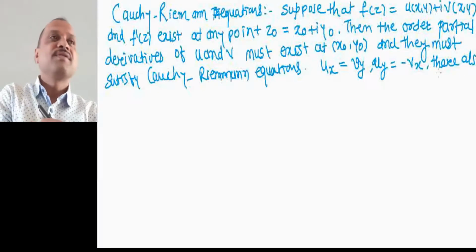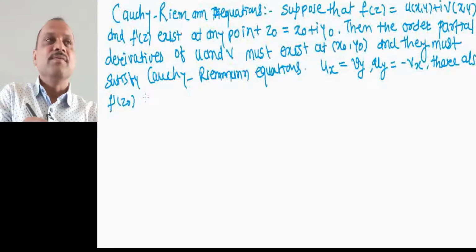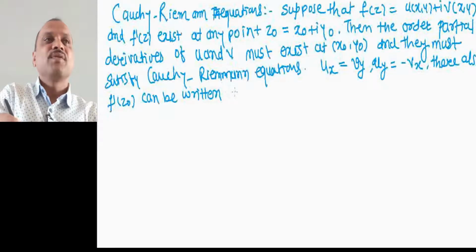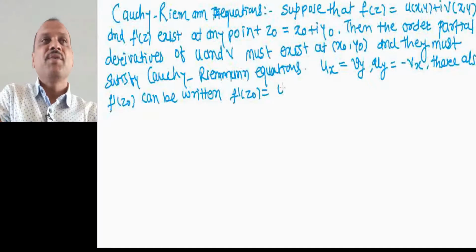Okay. Now there also f dash at z0 can be written f dash of z0 equal to ux plus i into vx.